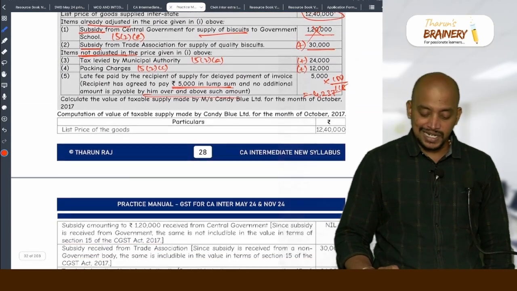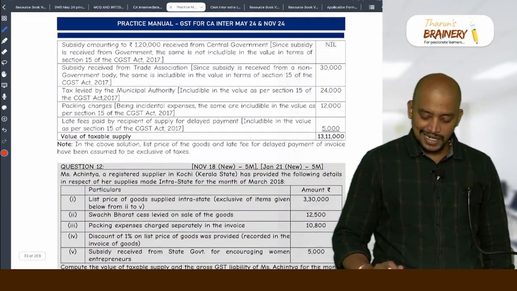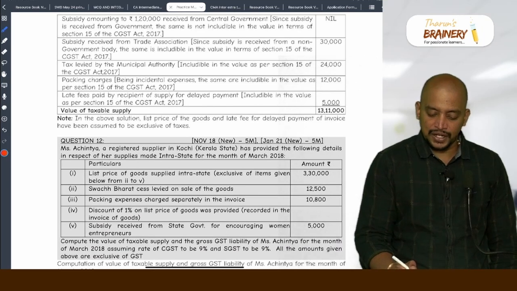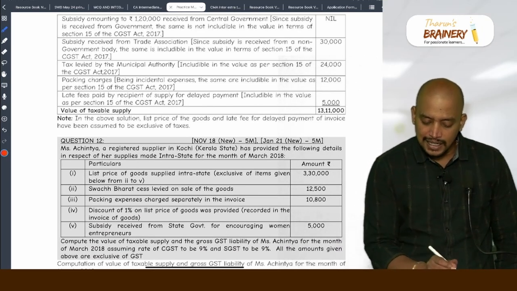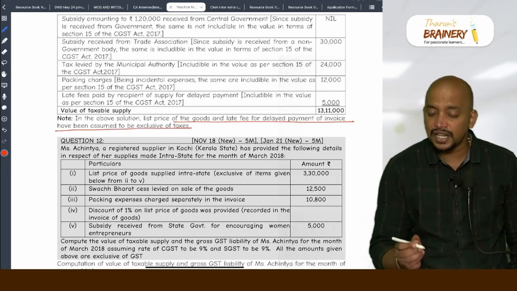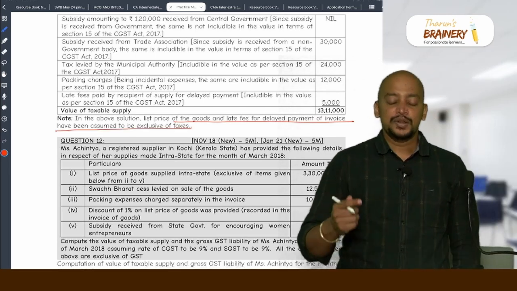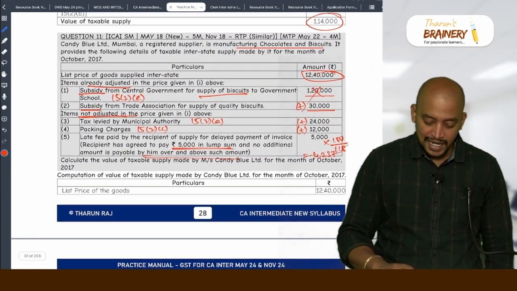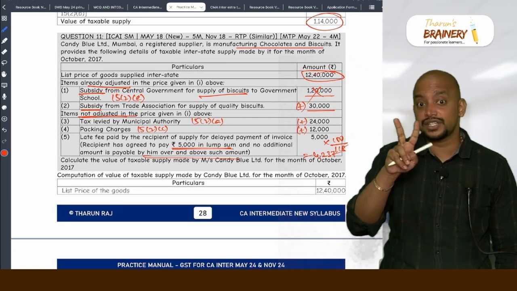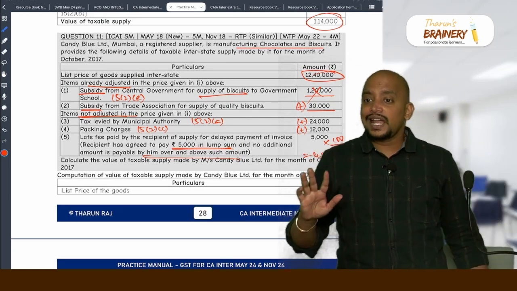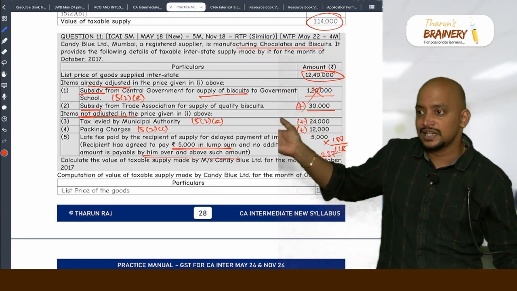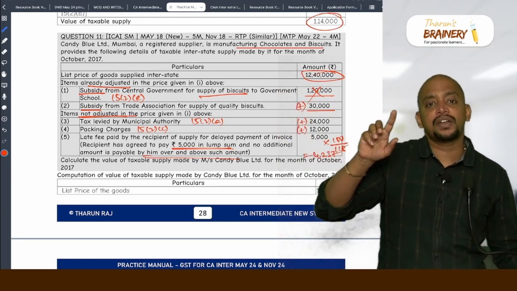13,10,237. Okay. But here, wait, I will tell. But here they gave 5,000 late fee includable in the value. Okay. So, here in the above solution, list price of the goods and late fee for delayed payment has been assumed to be exclusive of taxes. Because of that, they have taken this. But as per logic, you can also take a contrary assumption. I told you we have two answers. What is a contrary assumption? You take the rate of GST as 18%, clearly it is given as inclusive of GST. So, therefore, you need to take into 100 by 118.